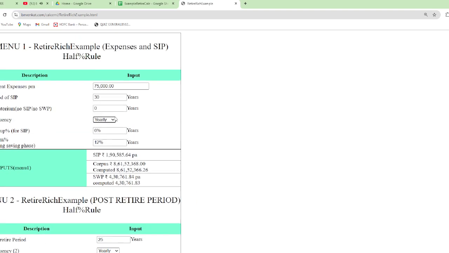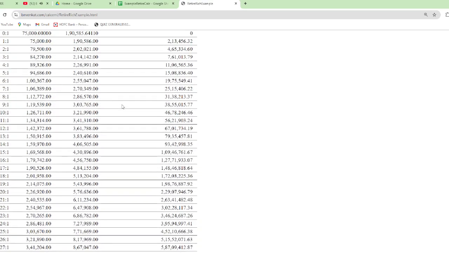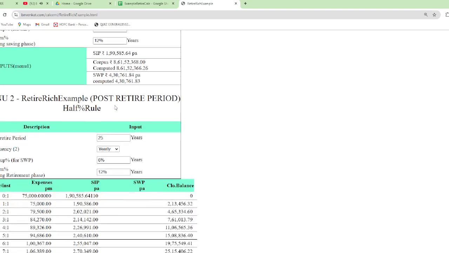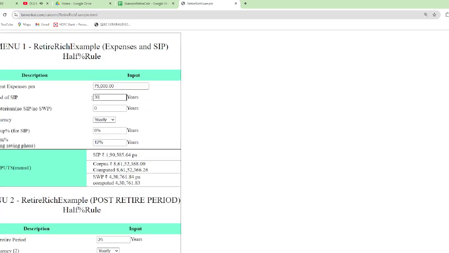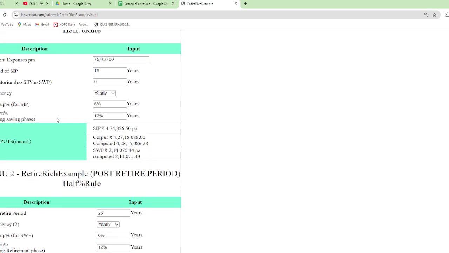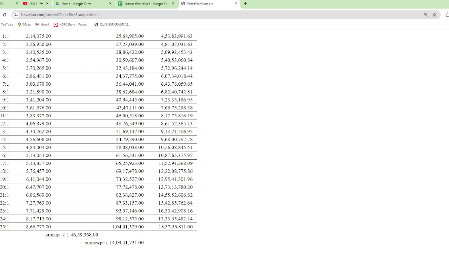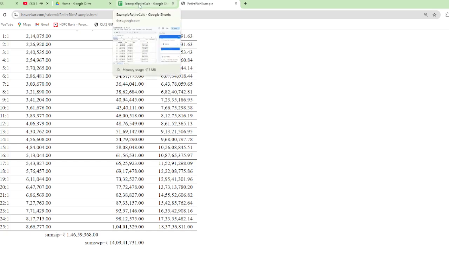Similarly, we can change it very easily with this type of calculator. You can arrive at the tables and the summary also. Let us cross-check for the 18 years category, yearly. Let us take the final summary. The SIP sum is 1 crore 46 lakhs 59,568.